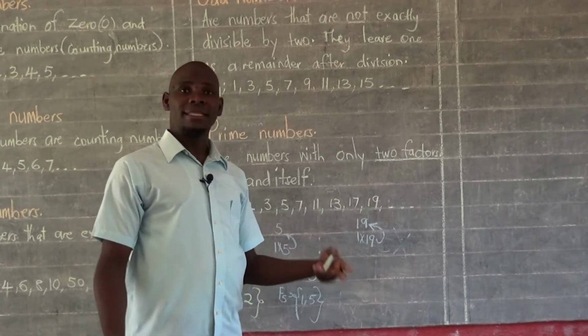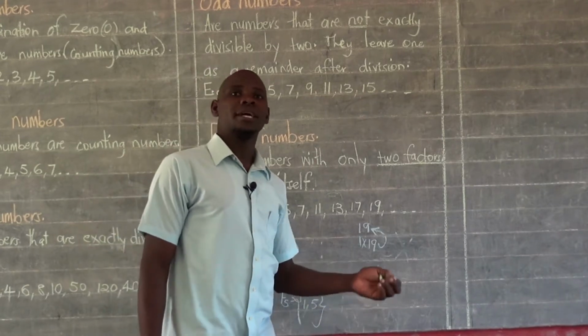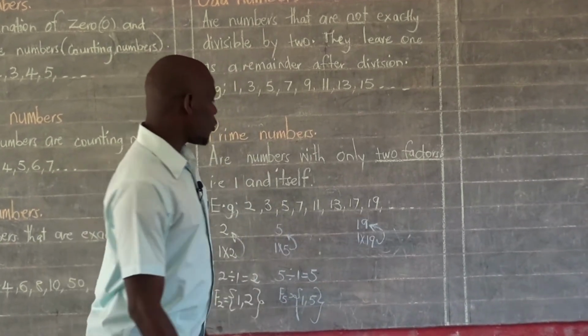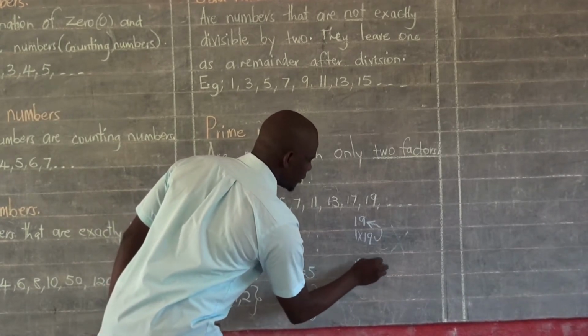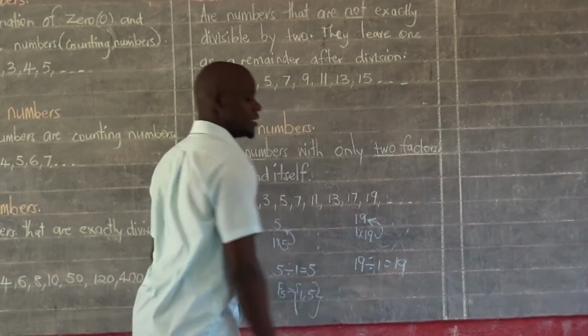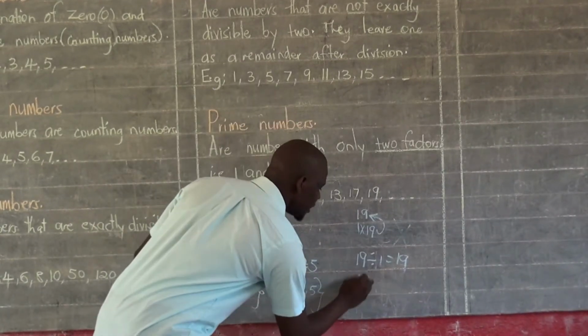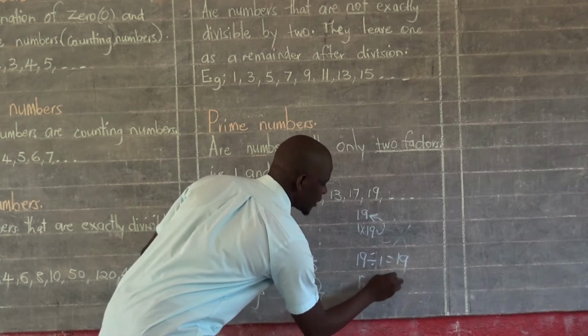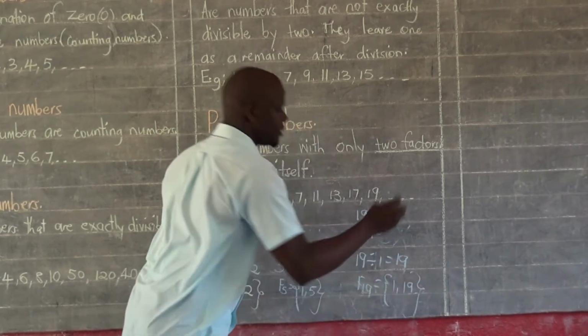Of course, the two are the same. 19 times 1 is just the same as 1 times 19. So also, we can only divide 19 divided by 1 and we get 19 as the answer. What does that imply? It implies that 19 has factors like 1 and the number itself, which is 19.